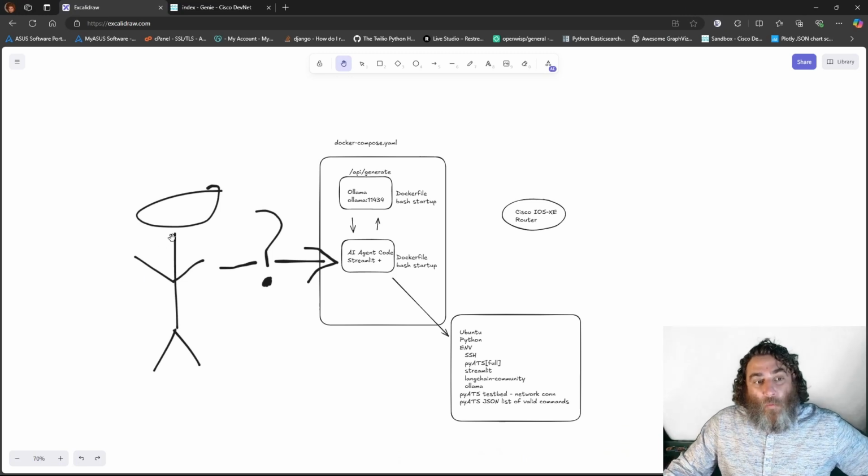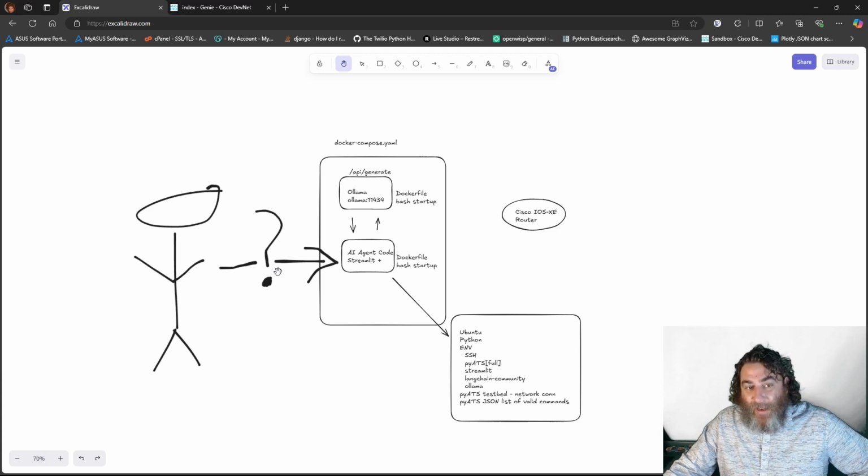So let's take a closer look at the code and the infrastructure surrounding the code. First, we're going to have a user that asks a question, gives a set of instructions, provides some direction, and interacts with one of two containers. I have a container that's going to be my AI agent code, which is a Streamlit front end, and this is listening on 8501.